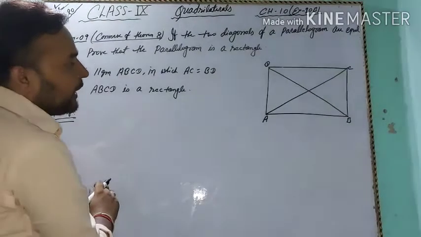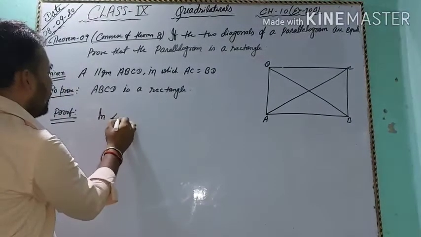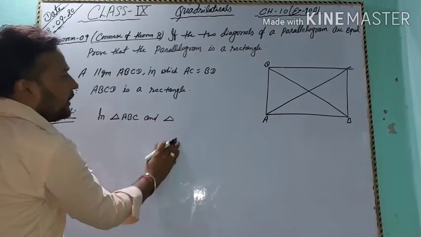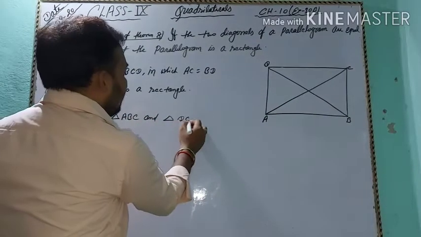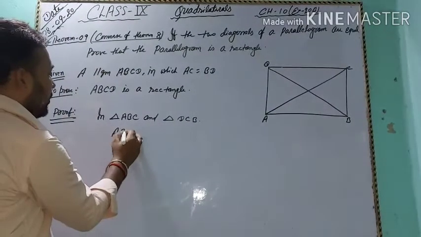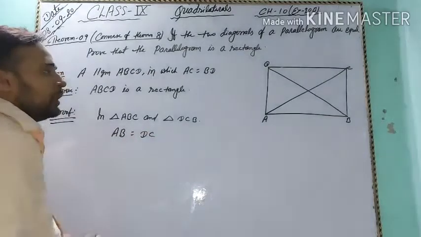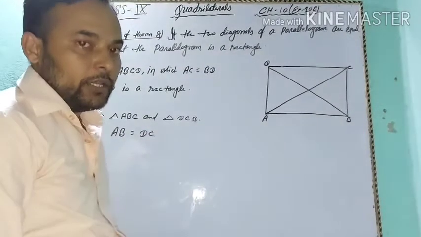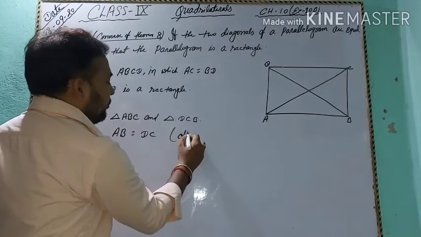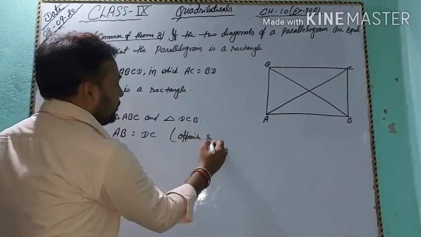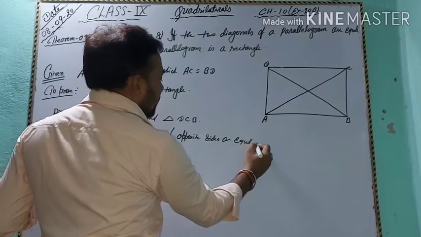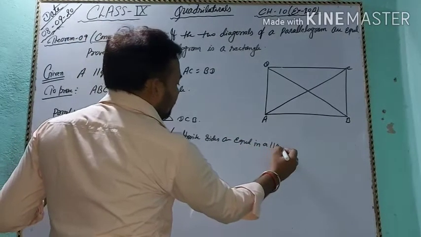Now, first of all, in triangle ABC and triangle DCB, AB equals DC, because opposite sides are equal in a parallelogram.